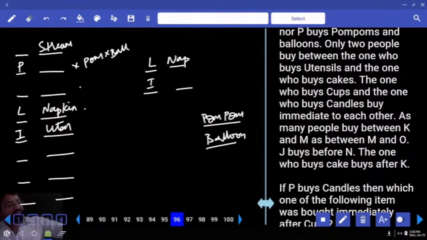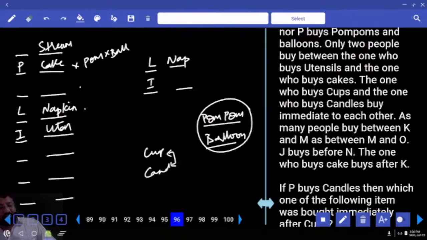The one who buys cup and the one who buys candles buy immediately to each other. Cup, candle. Adjacent to each other. Listen well, adjacent to each other. Earlier we talked about utensils, and if I take cake here, already 2 are adjacent, another 2 are adjacent.